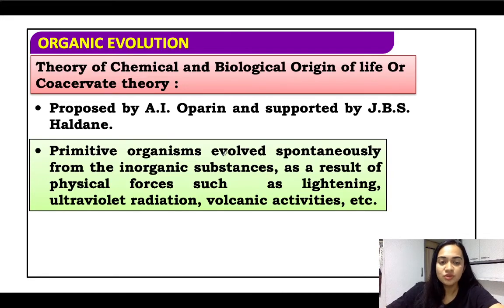Now, primitive organisms evolved spontaneously. इसे spontaneous generation theory भी कहते हैं, from inorganic substances as a result of physical forces. So this is lightning, ultraviolet radiation, volcanic activity, etc. तो ये उनका stimulus था, ठीक है. So this is all considered a stimulus which caused organisms to spontaneously evolve from inorganic substances.